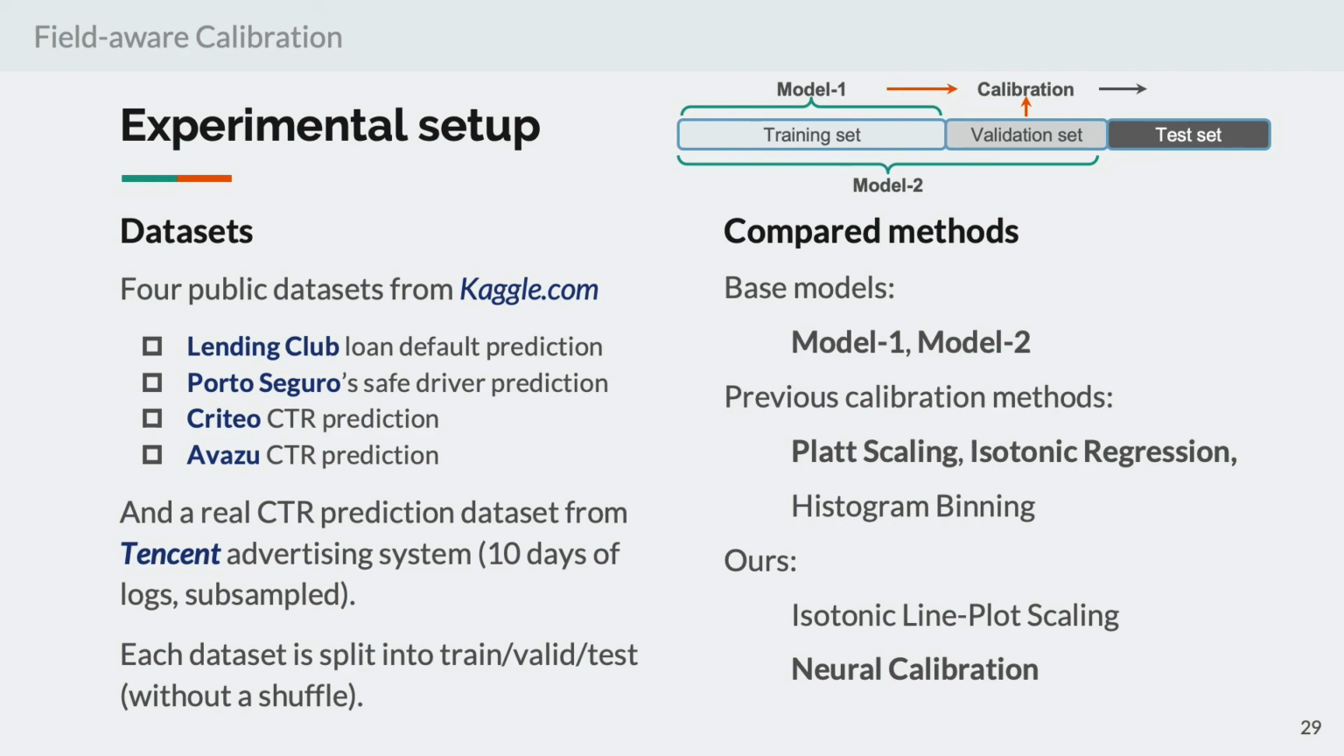As for the evaluation metrics, we use log loss, the Brier score, the AUC score, and our field ECE and field RCE. The full experiment results can be found in the paper, and here we only show 3 representative metrics in the slides, which are the log loss, the AUC score, and our field RCE.